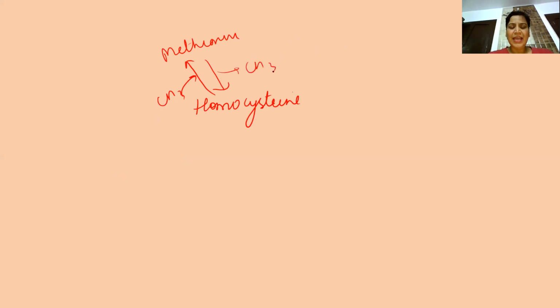This homocysteine actually forms cystathionine in the presence of the enzyme cystathionine beta synthase. For this reaction, PLP is required.